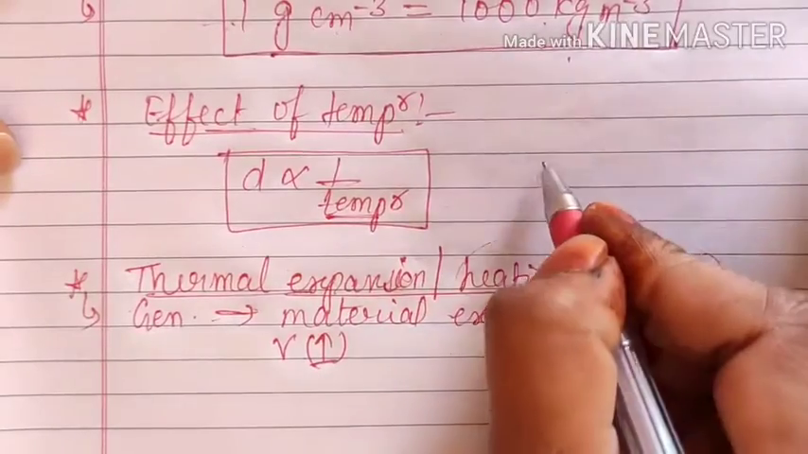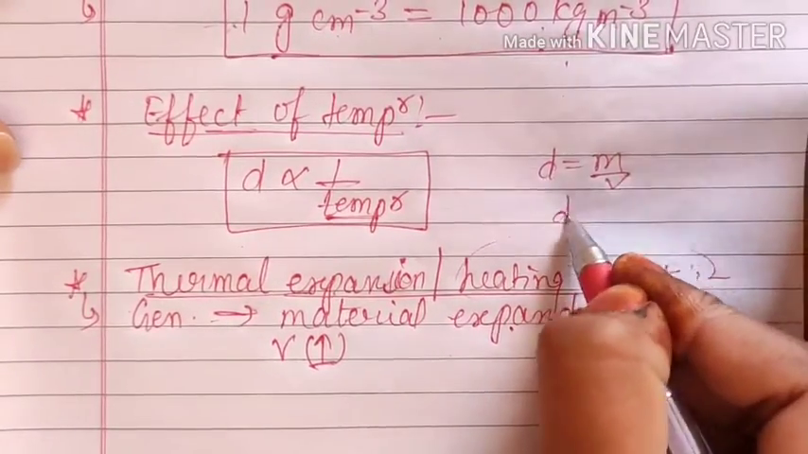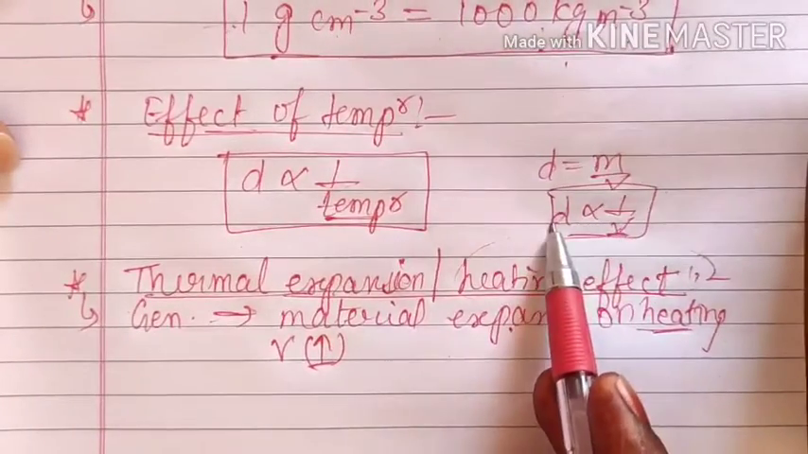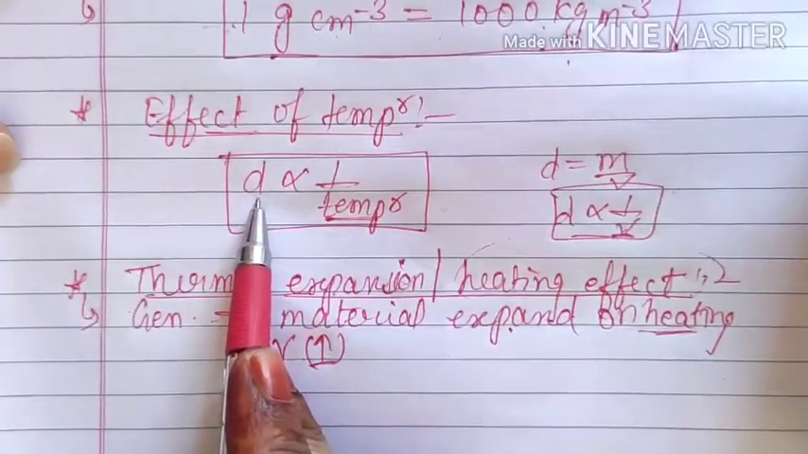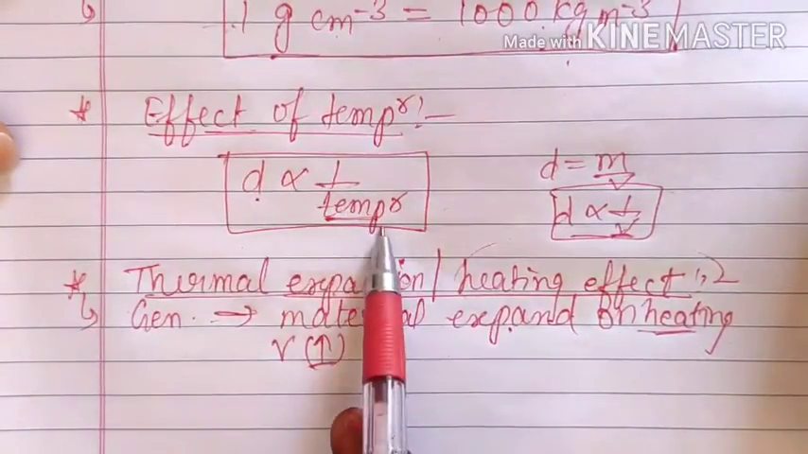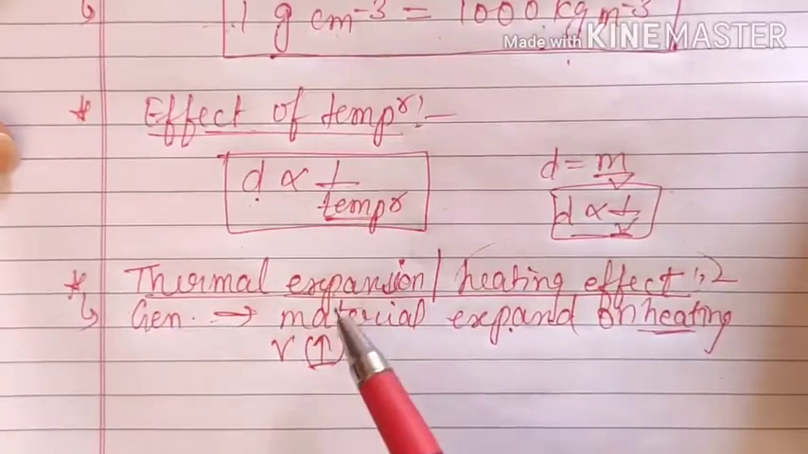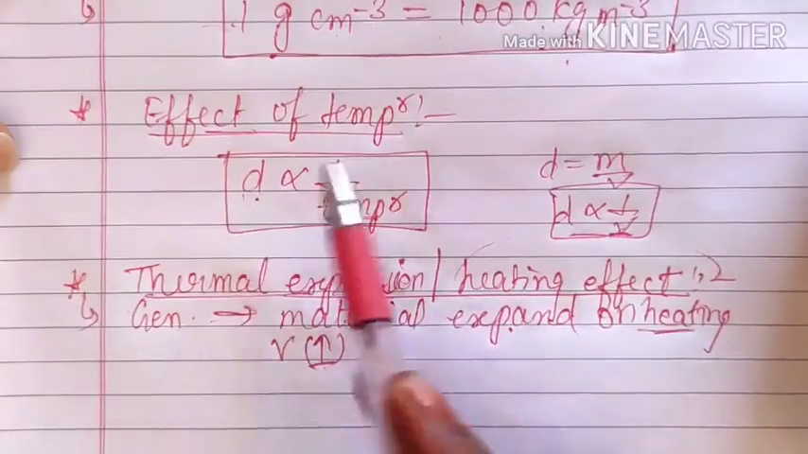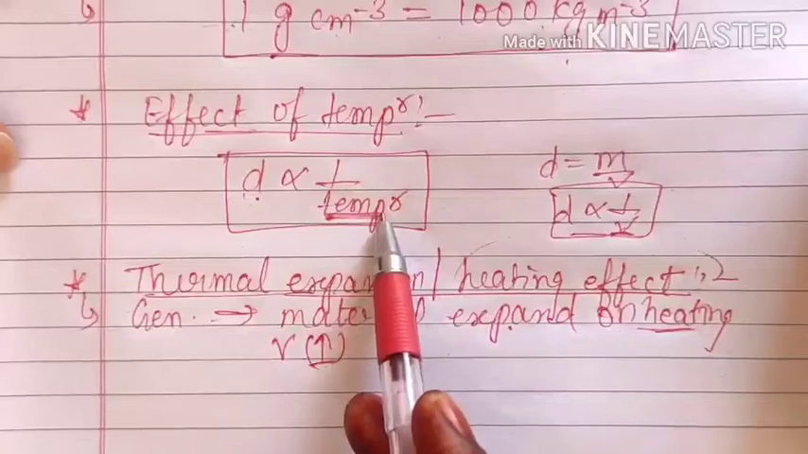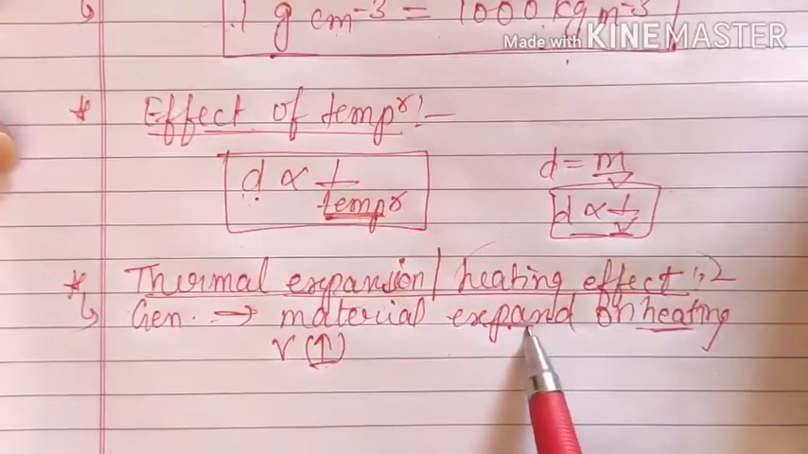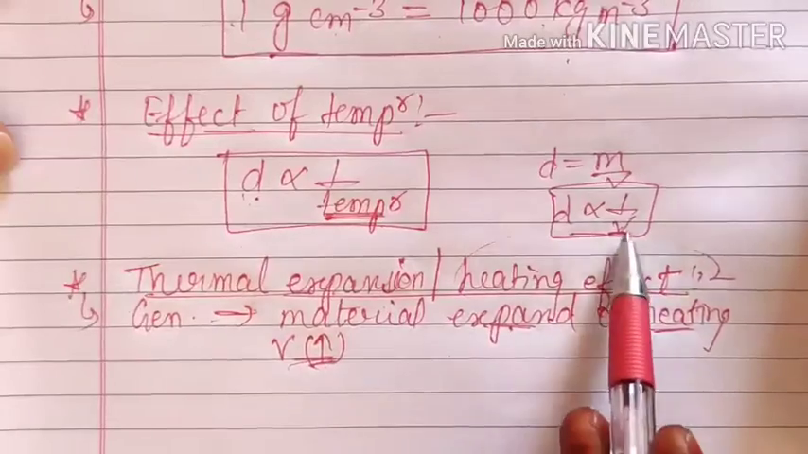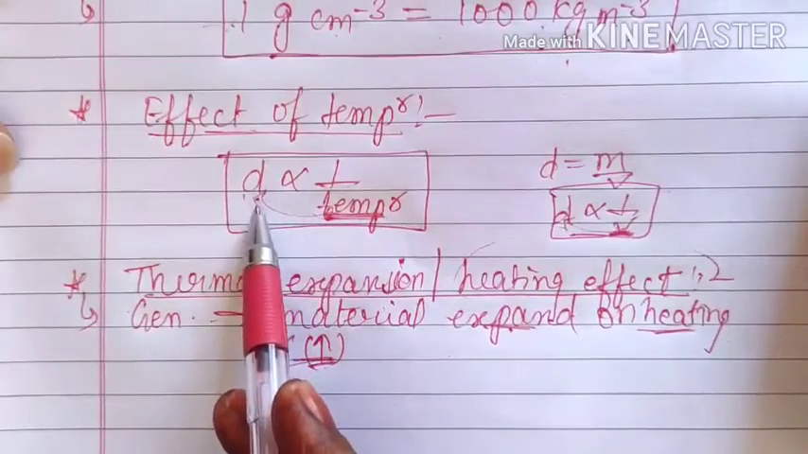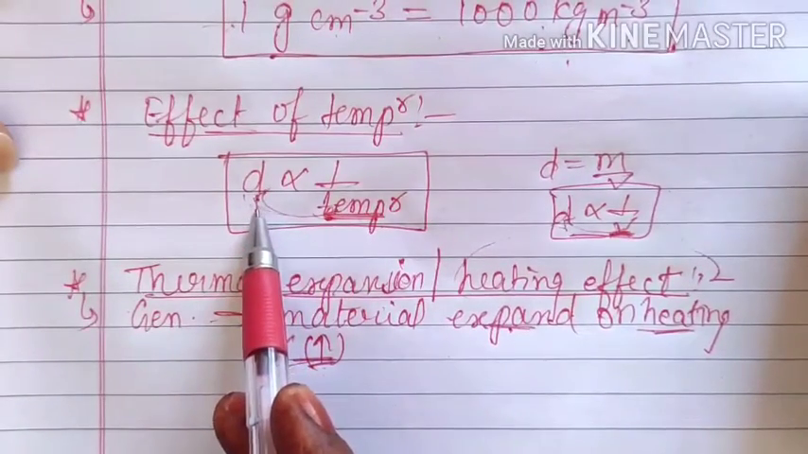And right now you said that density is equal to mass upon volume, therefore density is inversely proportional to volume. So if the volume is increasing, then density automatically decreases. That means you can say that density is inversely proportional to temperature, because temperature is directly proportional to volume and volume is inversely proportional to density. That's why on increasing the temperature, materials generally expand, so their volume increases, and when the volume increases, density decreases. Therefore on increasing temperature, density decreases, and on decreasing temperature, density increases.